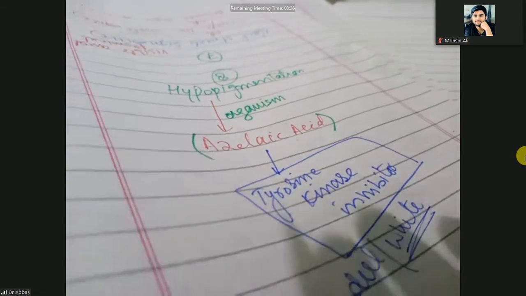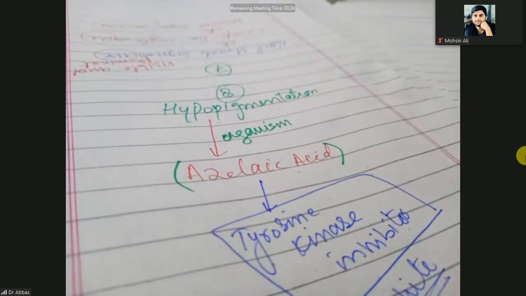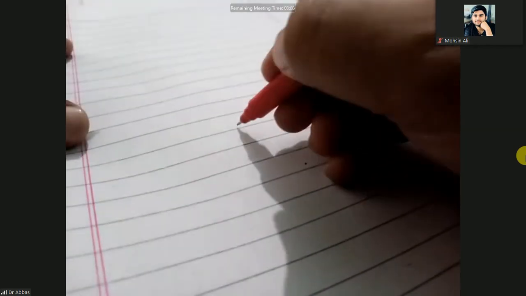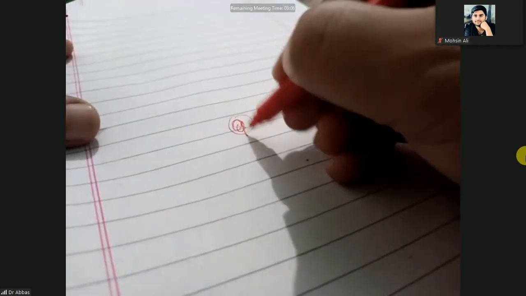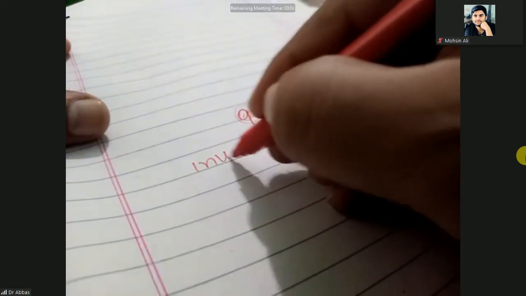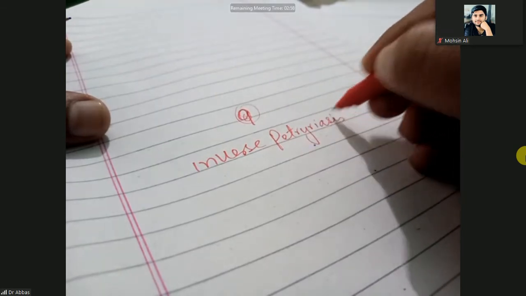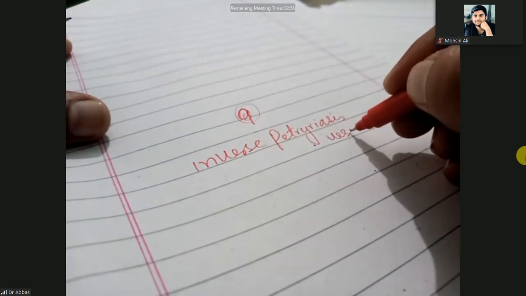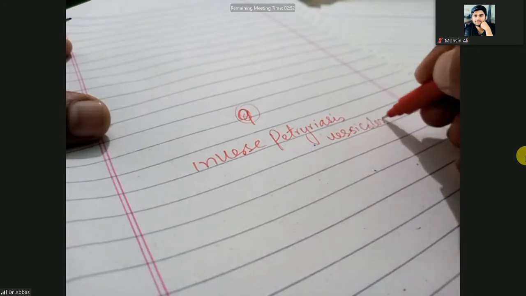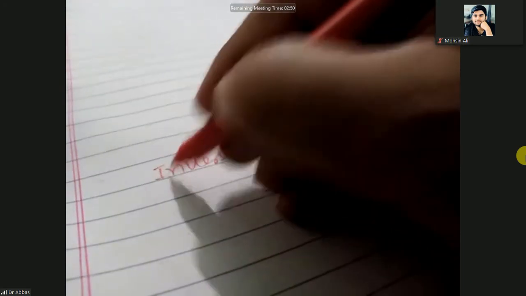So we have studied their site is, in adults, the upper back and upper chest. But there is another condition that is known as inverse pityriasis versicolor. Inverse means inversely. What is inversely?